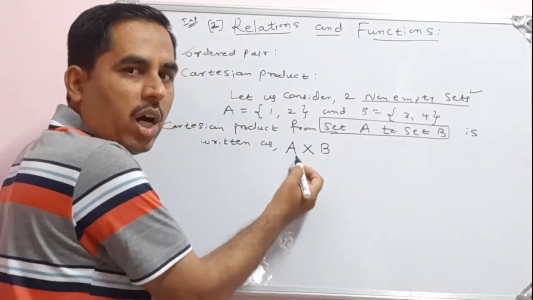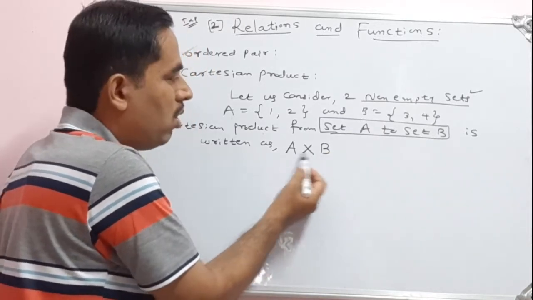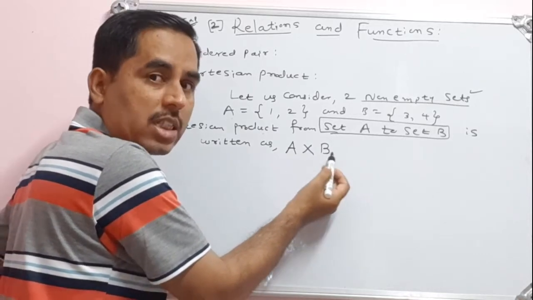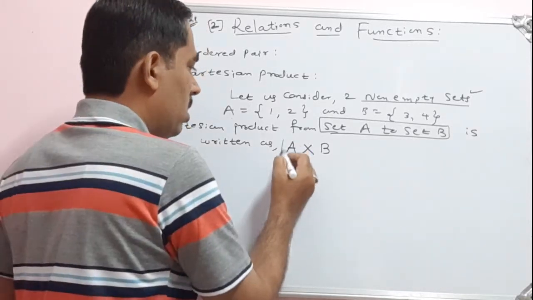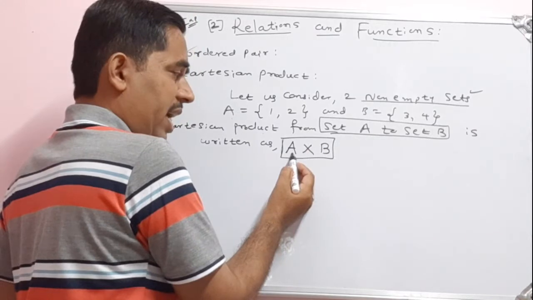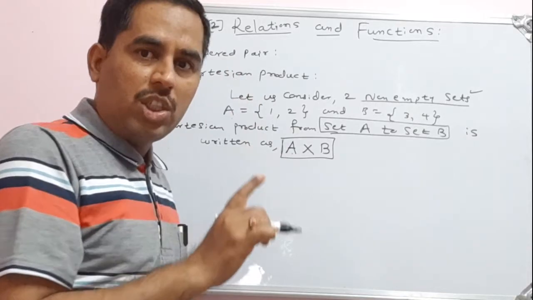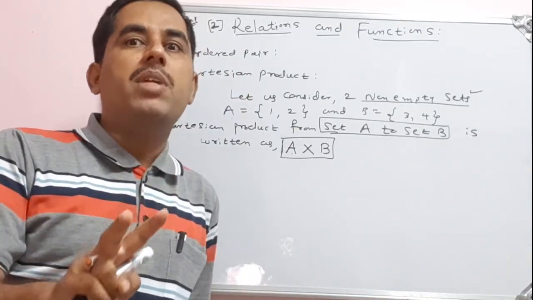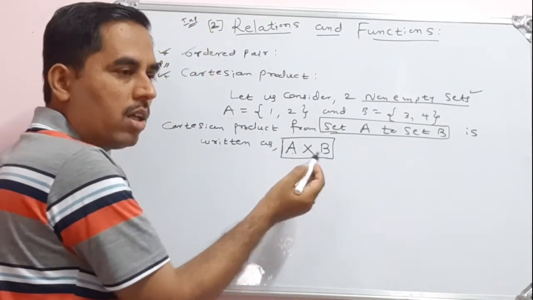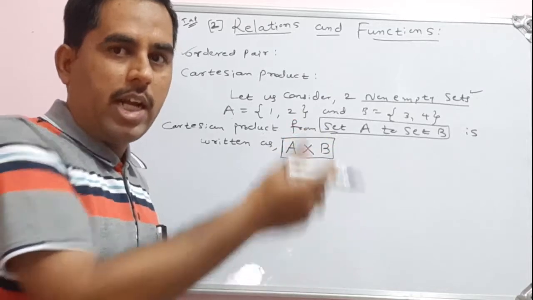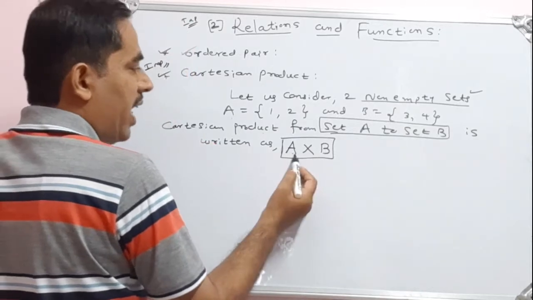It looks like multiplication, so whenever reading this, A into B, or A cross B. The correct way of reading this is A cross B. A cross B means the Cartesian product from two non-empty sets, set A to set B. If I consider set B to set A, then I would write B cross A. So set A to set B, that product is written as A cross B.